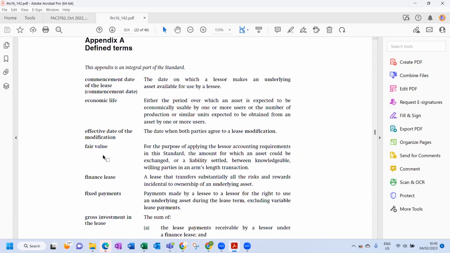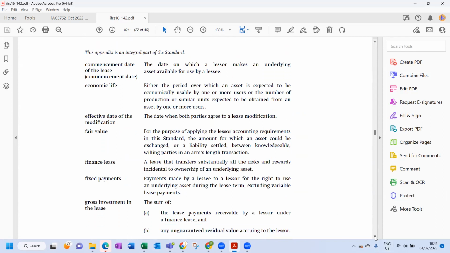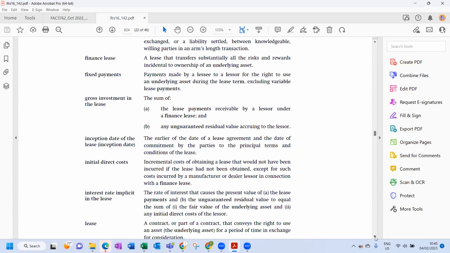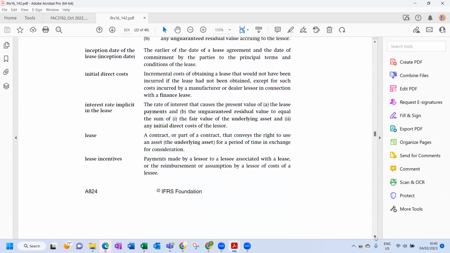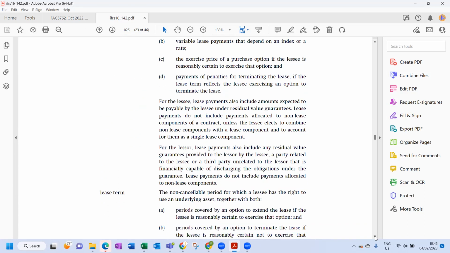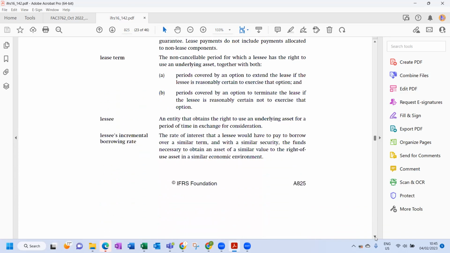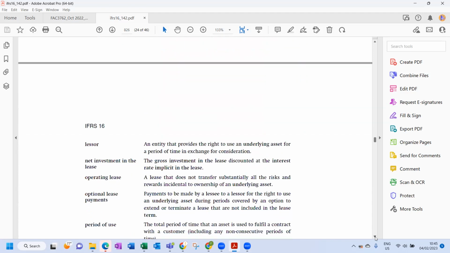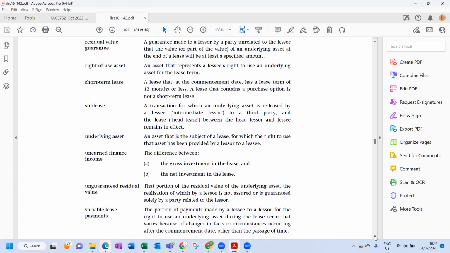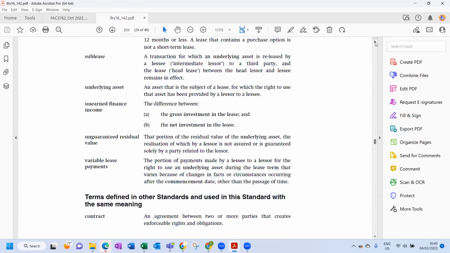We are to look at present value of lease payments, and now it's starting to look at lease payments.